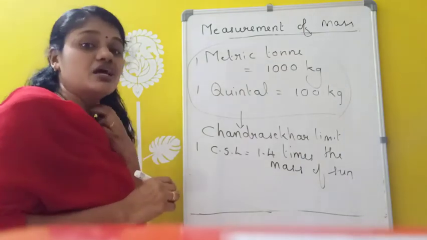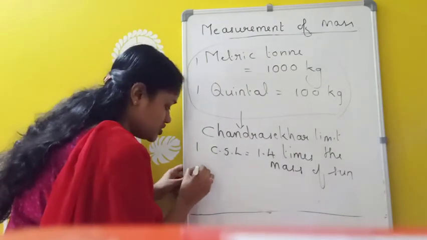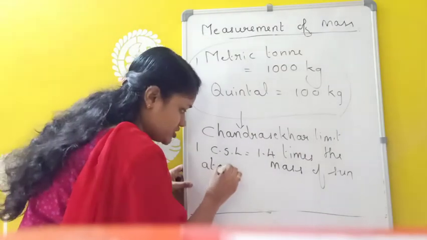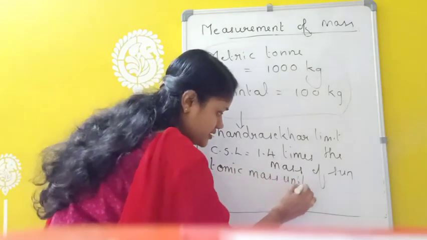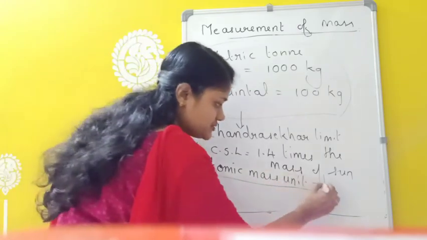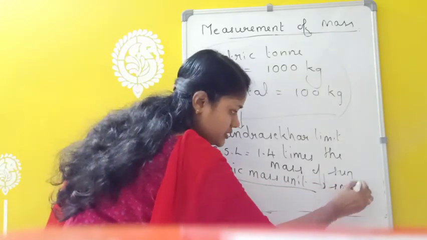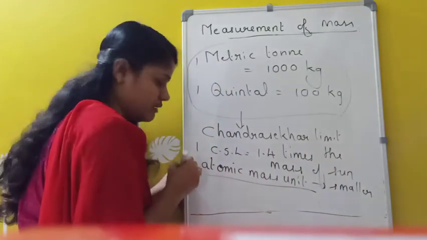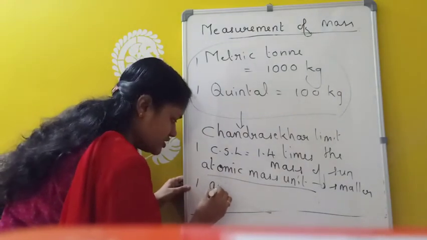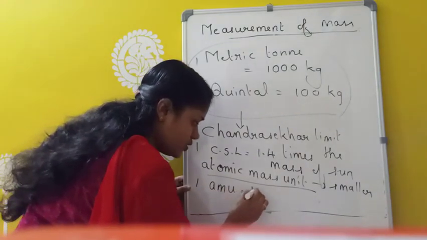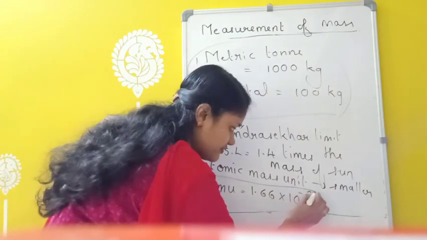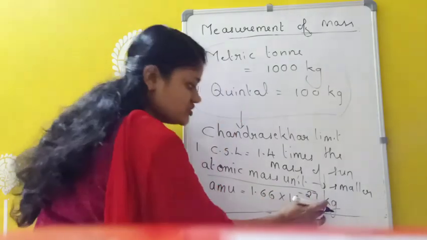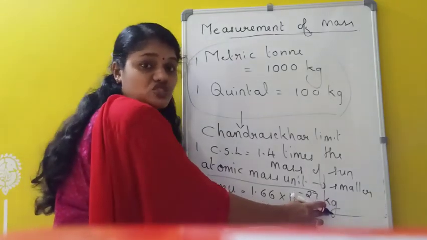And the smaller unit of mass can be taken as atomic mass unit. Atomic mass unit is one of the smaller units of mass. 1 atomic mass unit, AMU, equals 1.66 into 10 raised to minus 27 kilogram, because kilogram is the standard unit of mass.